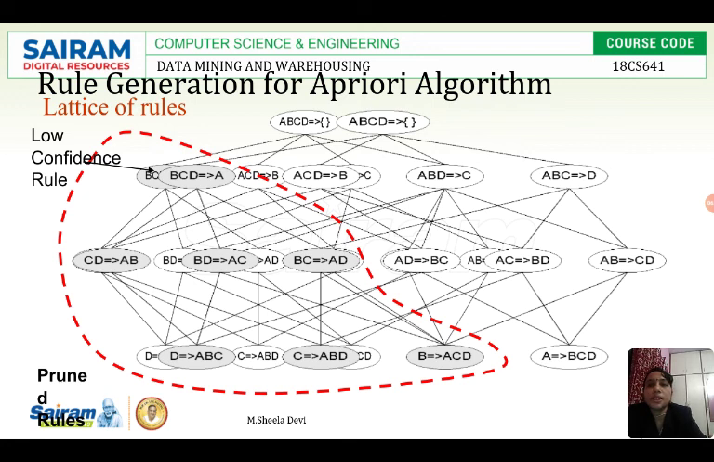So if BCD is infrequent, then obviously all its subsets will be infrequent. That is why, whichever items we said have low confidence, whichever subsets are generated from them will also be infrequent. Clear? So all of those will be pruned. All the items which have low confidence will be pruned, and only the other rules will be taken. So this is the rule generation for the a priori algorithm.